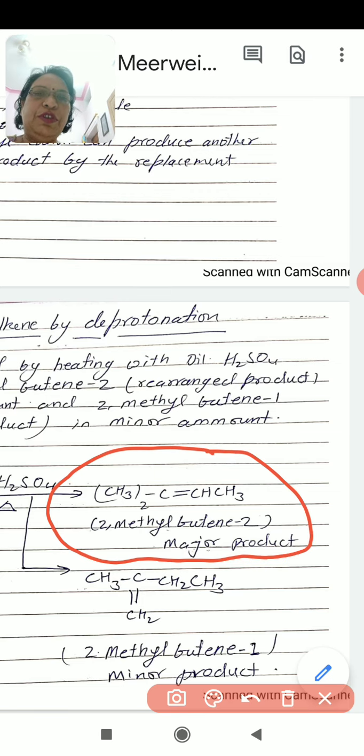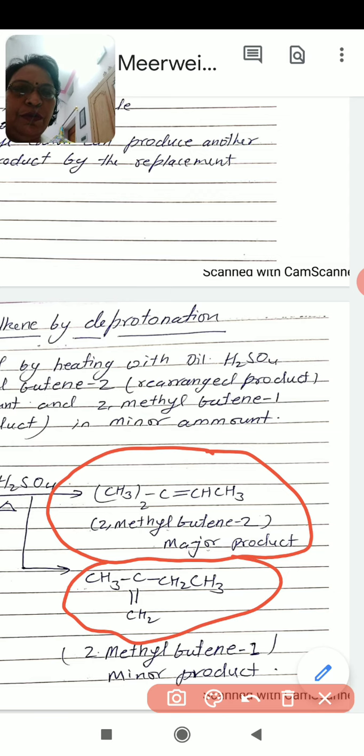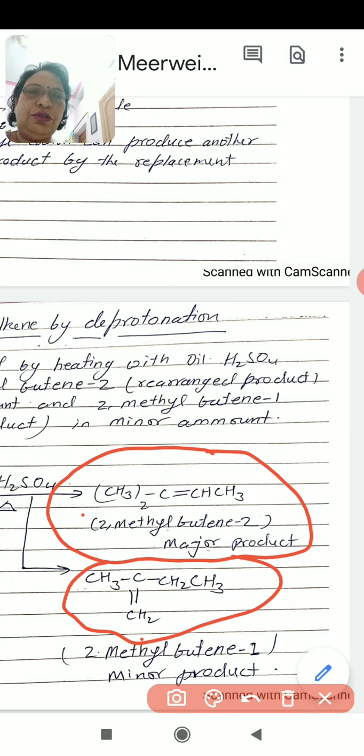This is the major product because it is favored by the Saytzeff rule. And the other is 2-methyl butene-1. So by deprotonation, two products are possible, 2-methyl butene-2 and 2-methyl butene-1. One is the major product, in larger amount, about 75%, and the other is the minor product because it doesn't favor the Saytzeff rule.